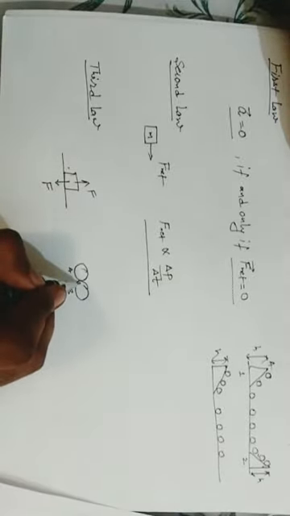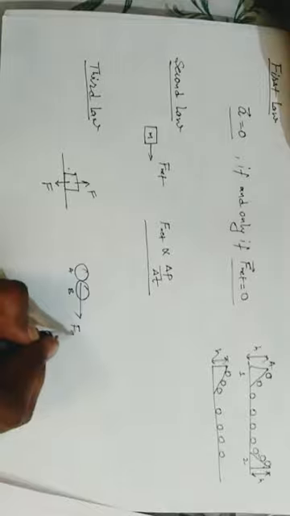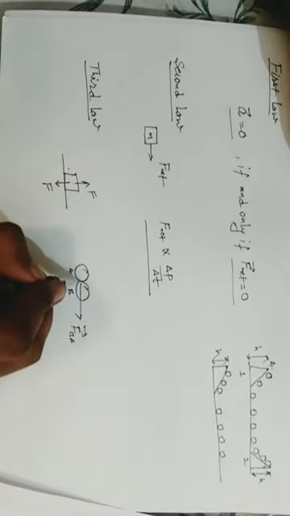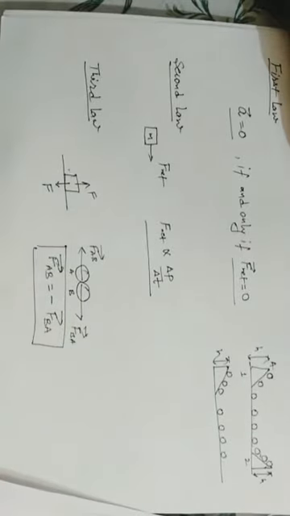For example, two blocks or two balls collide. This is ball A and this is ball B. Then ball A will push ball B by this force, F on B due to A, and ball B will push ball A by this force, F on A due to B. We can write it mathematically as F on A due to B is equal to minus F on B due to A. So this is it.